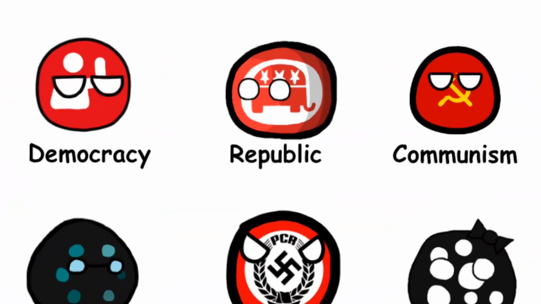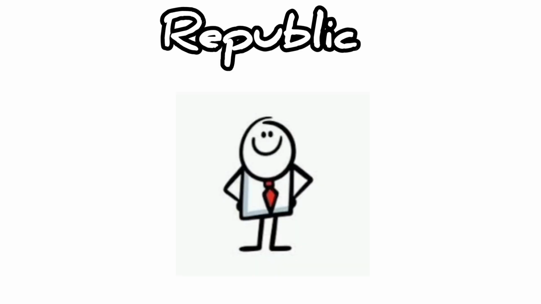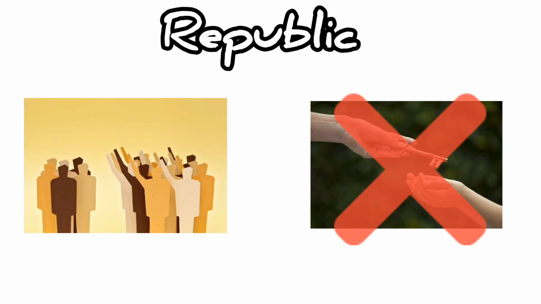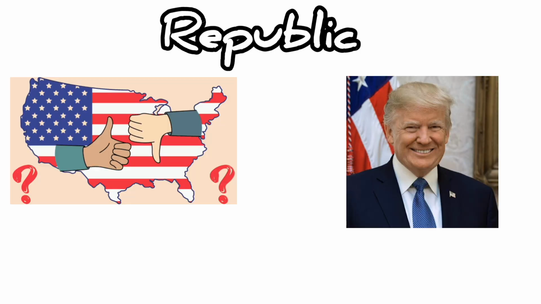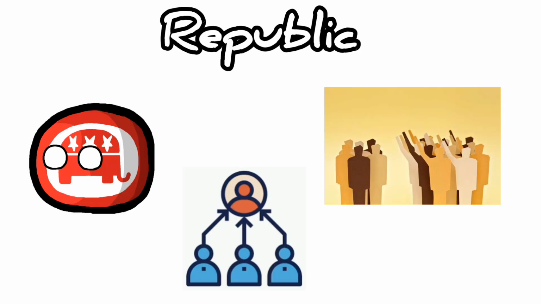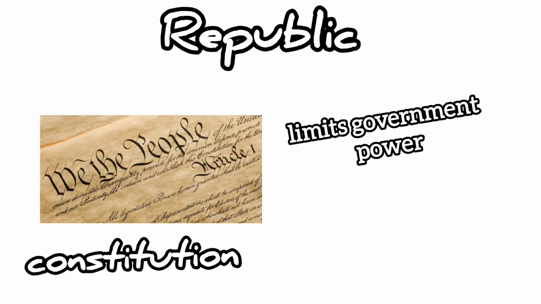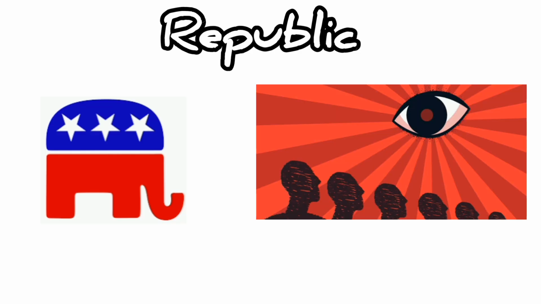3. Republic. A republic is similar to a democracy, but with an important twist: the head of state is elected, not inherited. The US is a republic, where a president leads the nation instead of a monarch. In republics, power is held by the people and their elected representatives. There's usually a constitution that limits government power and protects rights. Some republics are very democratic, while others might hold elections but still have authoritarian rulers.